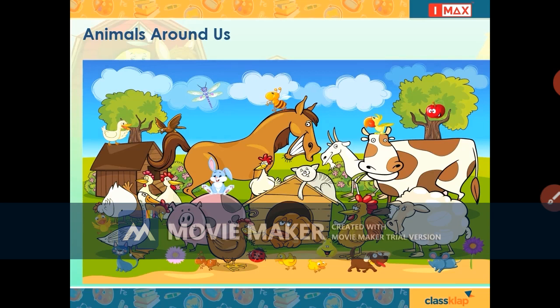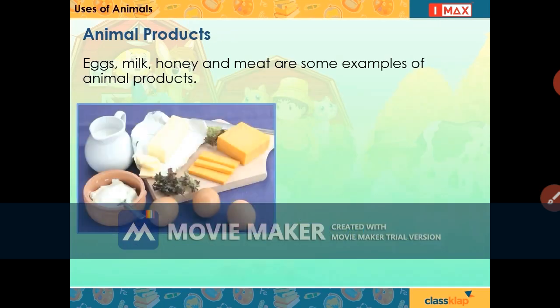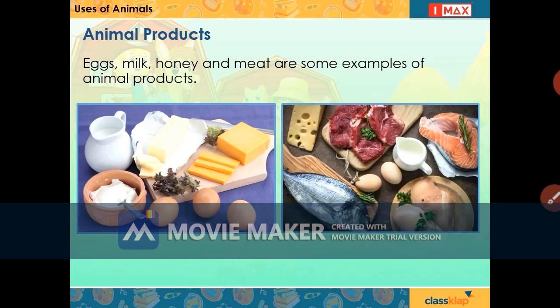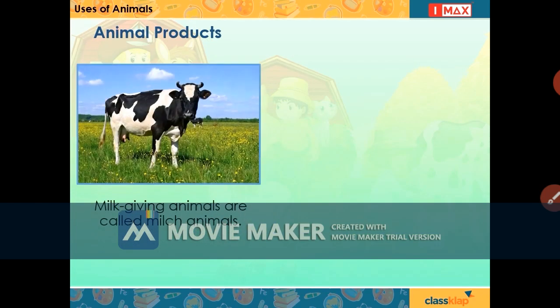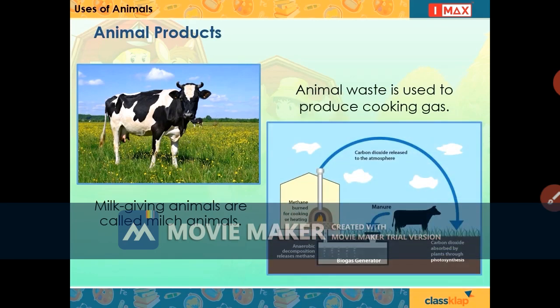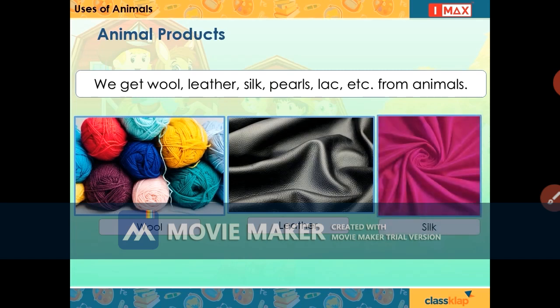We find many animals around us. Some of them are very useful for us. They give us food and many other useful things. Eggs, milk, honey, and meat are the animal products. Milk-giving animals are called milch animals. Animal waste is used to produce cooking gas. We get wool, fur, leather, silk, pearls, and lac from animals.